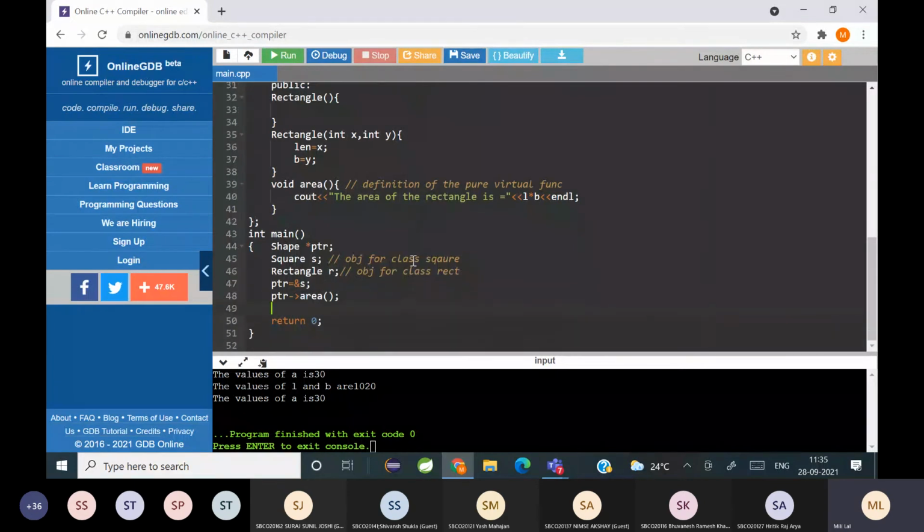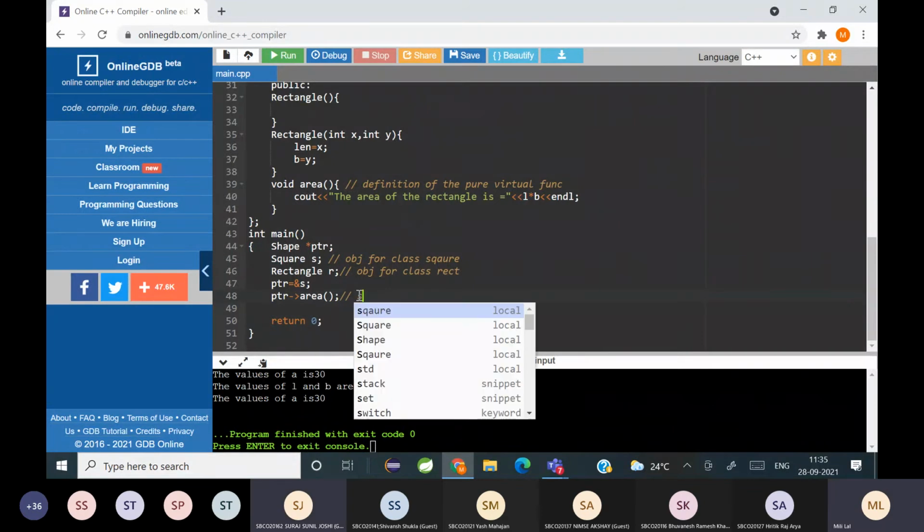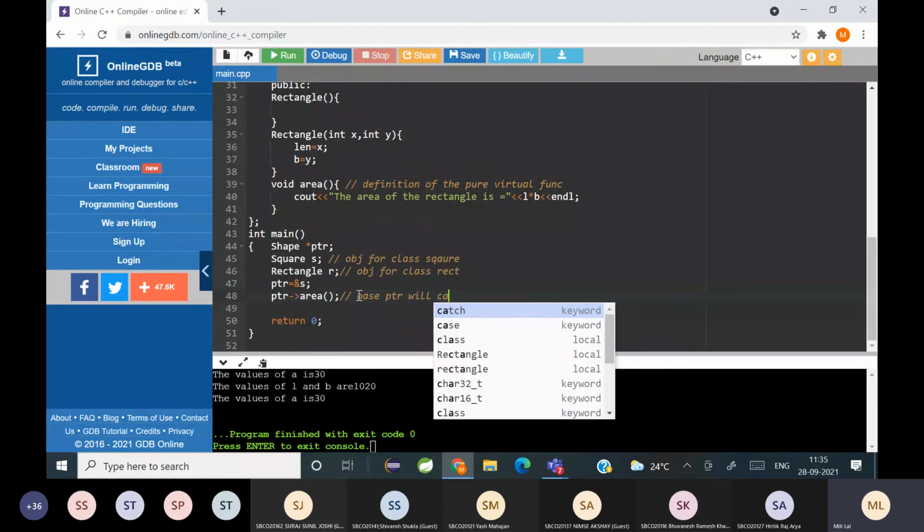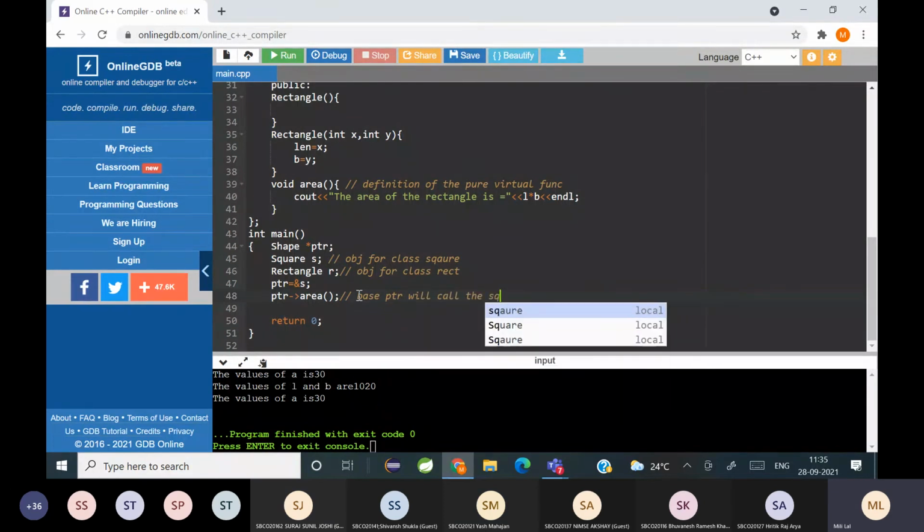Which area will it call? Of the square. The base pointer will call the square area. Now see, you can see shape is just acting as an interface. Through shape, we are calling a specific function.